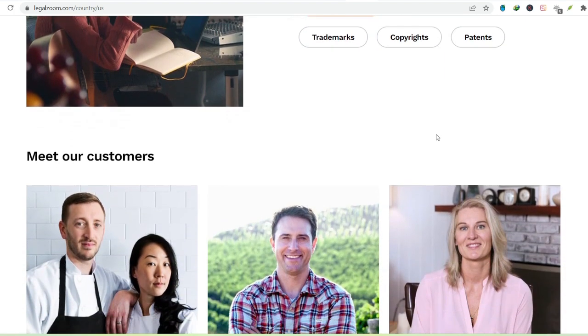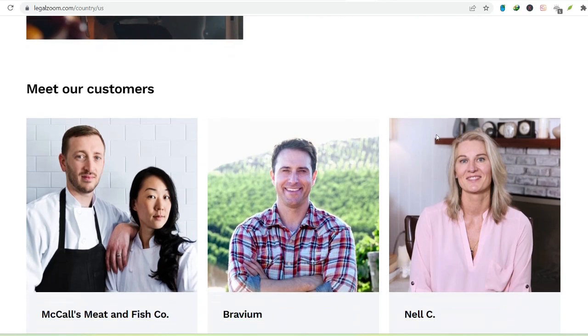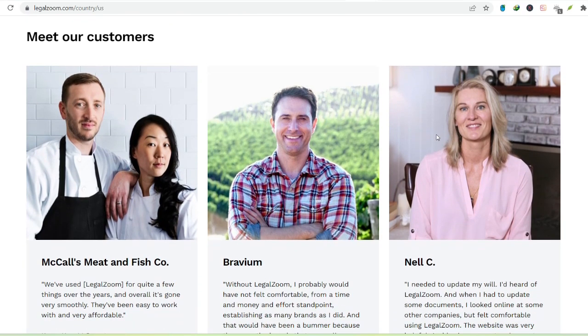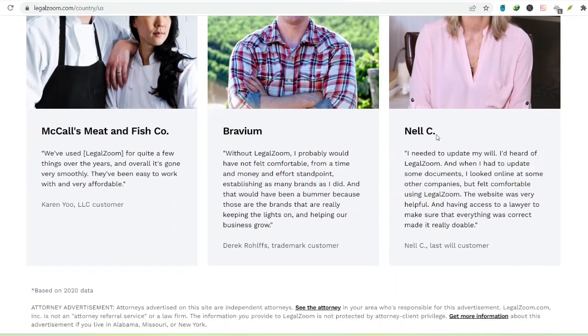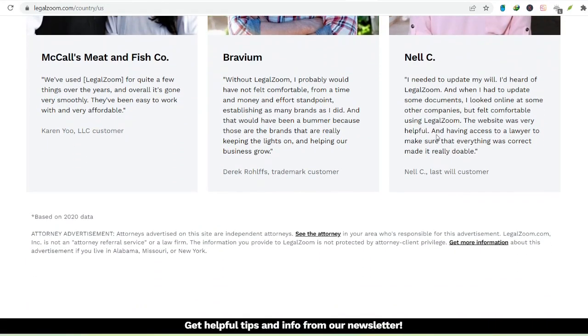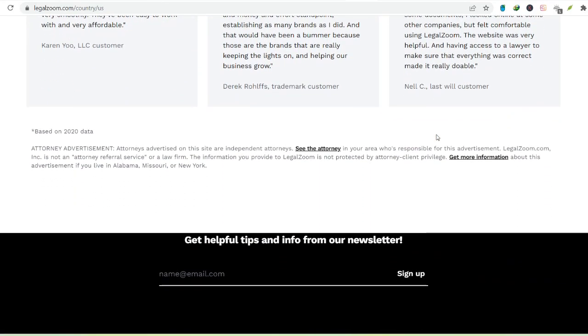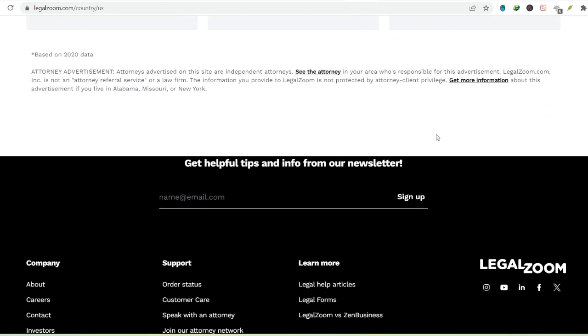Tip: thorough review. Regardless of the platform used, meticulously review your will for accuracy and completeness. Ensure it aligns with your intentions and complies with your state's legal requirements. If you have any questions, consult with a qualified attorney.